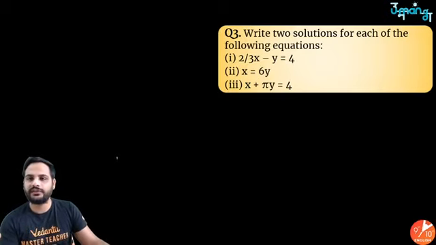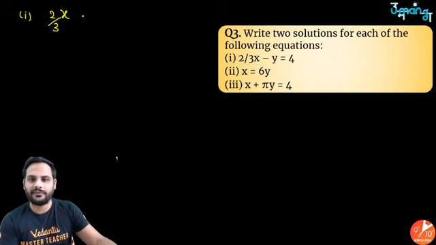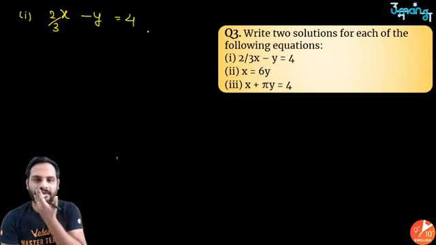Write 2 solutions for each of the following equations. Okay. Chalo, for example, let's do the first one. The first one we have is 2 by 3x. It is like 2 upon 3x, but it is actually 2 by 3 x. Minus y is equal to 4. This is the equation I have. Okay, 2 solutions I want.